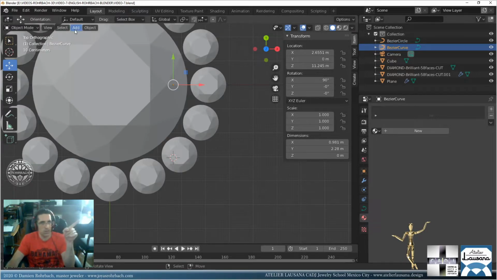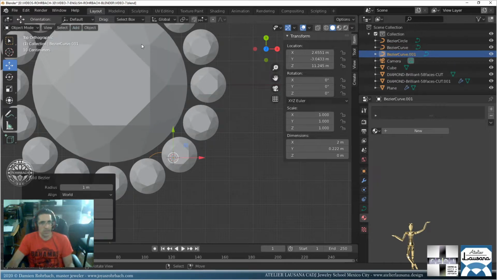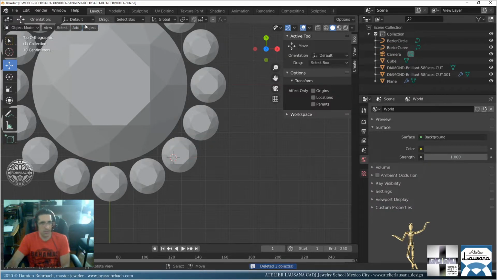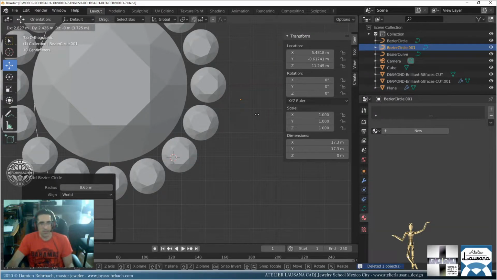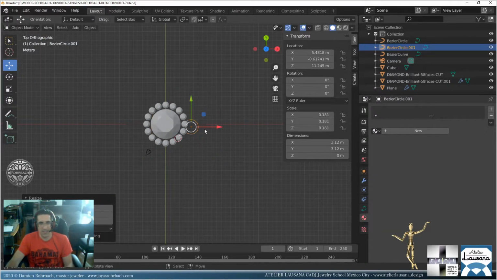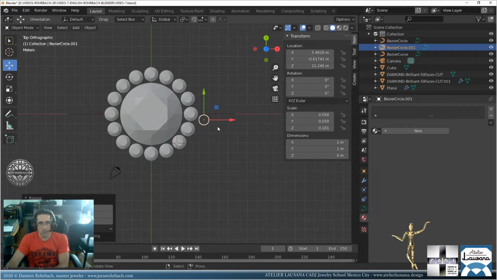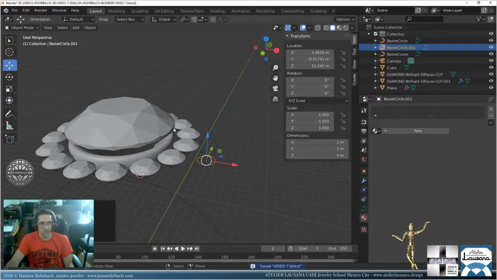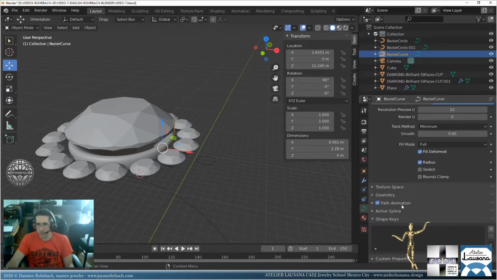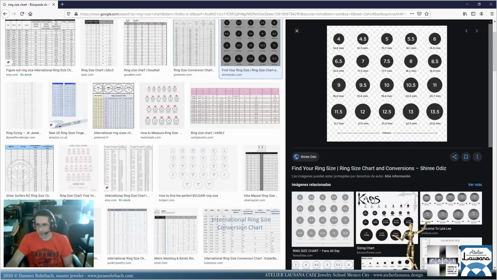Now let's go top view, add curve, Bezier circle. No, sorry, add Bezier circle. Circle right here. Just make it very small. Make it at 1, it would be 1 millimeter. And save. Control A, scale. Okay, so this curve is going to bevel. Geometry here. Oops. Wow.